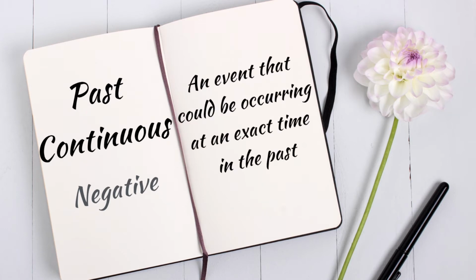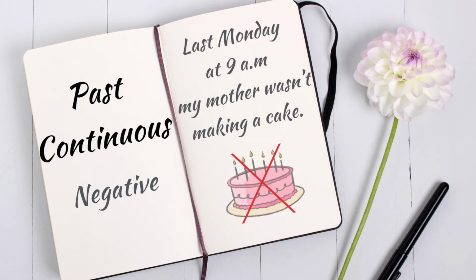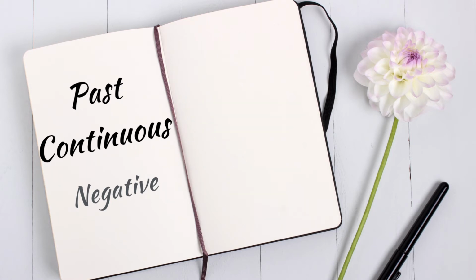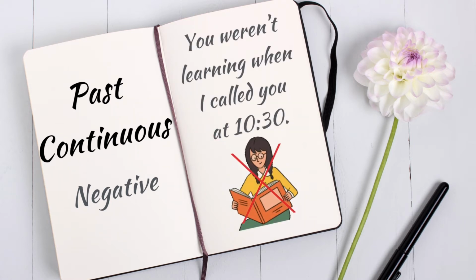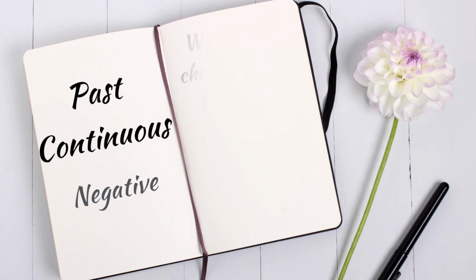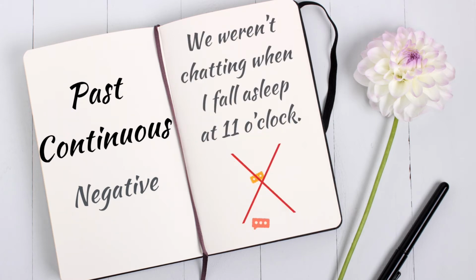An event that could be occurring at an exact time in the past. For example, last Monday at 9 a.m. my mother wasn't making a cake. You weren't learning when I called you at 10:30. We weren't chatting when I fell asleep at 11 o'clock.